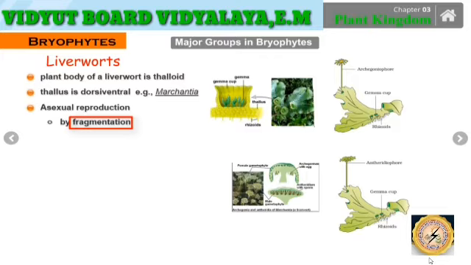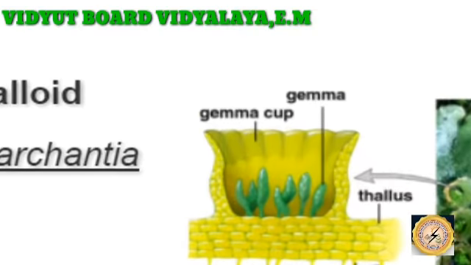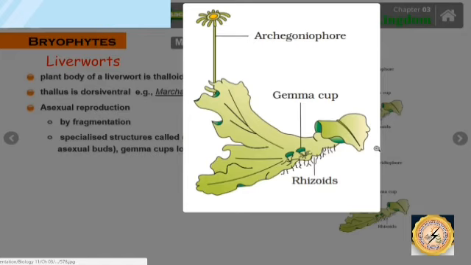In 10th standard, you might have heard about the word fragmentation, that is, the body divides itself into small fragments which ultimately fall down and give rise to a new individual. Furthermore, there are specialized structures called the gemmae, which are green multicellular asexual buds, and the gemma cups located on the thalli.